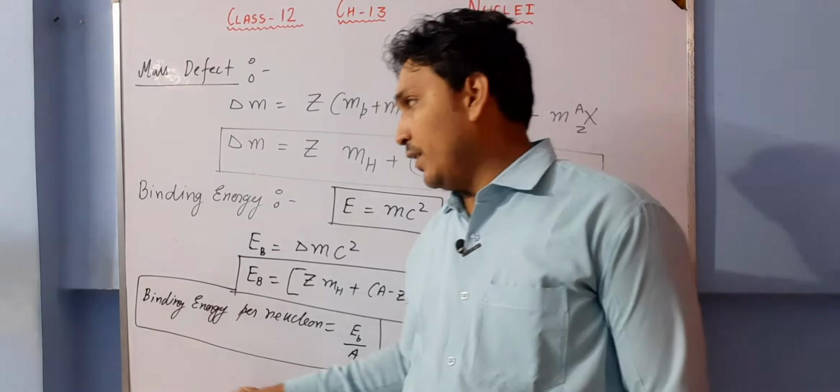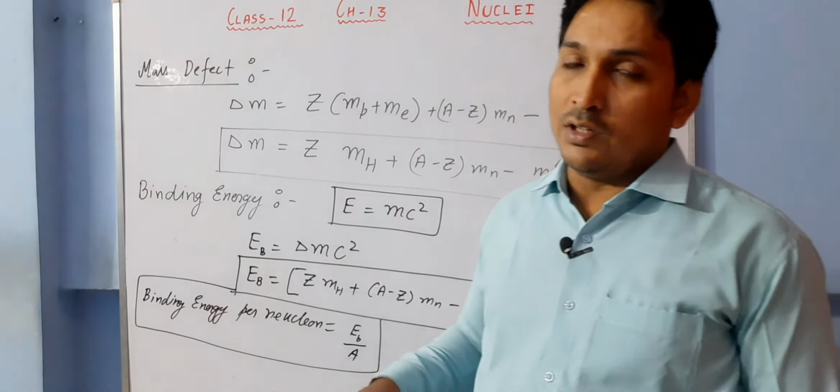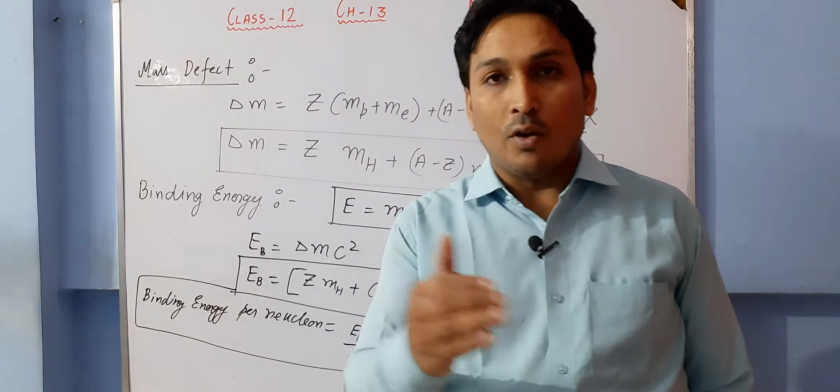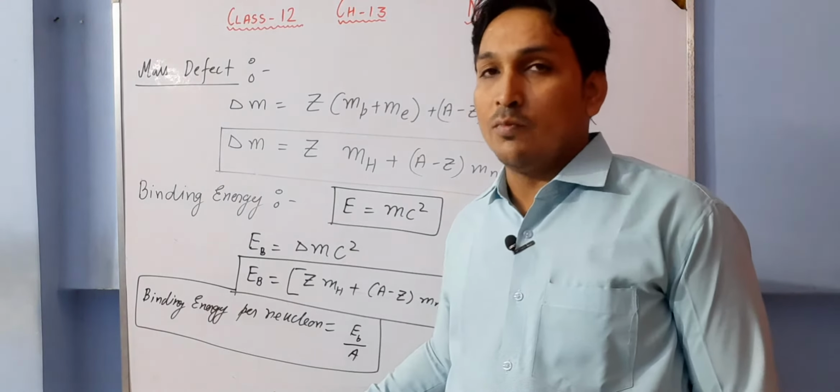Now there is a trend. If we see the variation of binding energy with the mass number, then for smaller nuclei, this binding energy per nucleon is small.